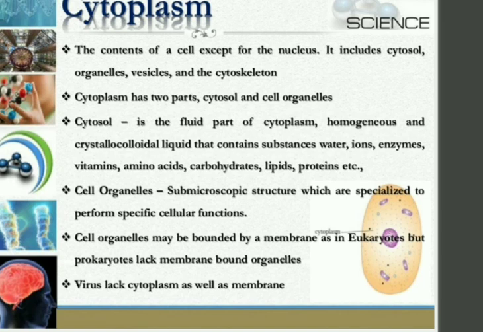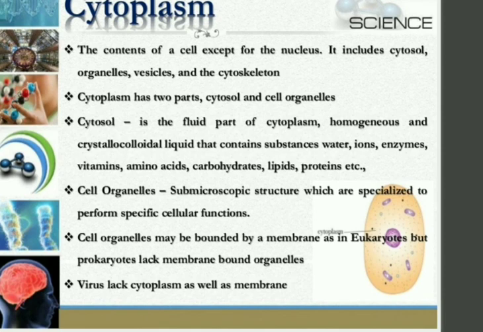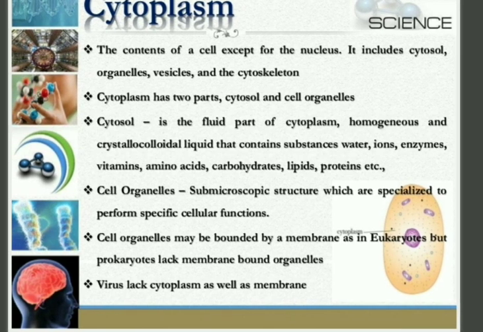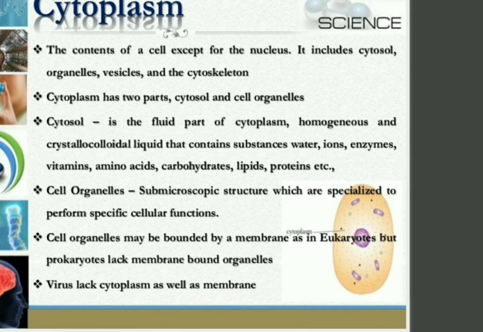Then cell organelles are submicroscopic structures which are specialized to perform specific cellular functions. So all these things were related to cytoplasm. And we know that a virus lacks cytoplasm as well as membrane. That's why a virus is kept on the boundary of living and non-living. It need not have its own cytoplasm and it need not have its membrane also.